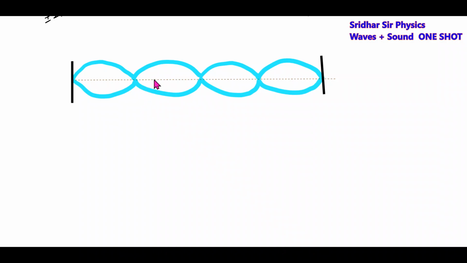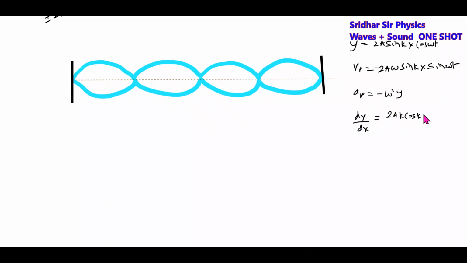Okay, fine. So what are the equations we have? y equals 2a sine kx cos omega t. When a standing wave is set up, you can find the displacement of any point using this formula. If you want velocity, it is minus 2a omega sine kx sine omega t. For acceleration, it will be minus omega square y. Then dy by dx, the slope, will be 2ak cos kx cos omega t. Like that we can calculate the slope also. So this is a rope itself, and the rope will appear like loops. The number of loops depends upon the frequency.